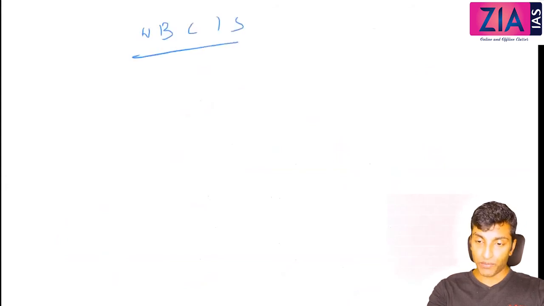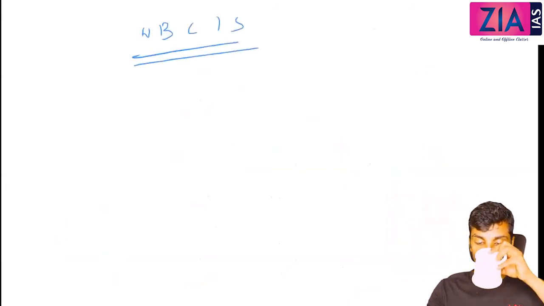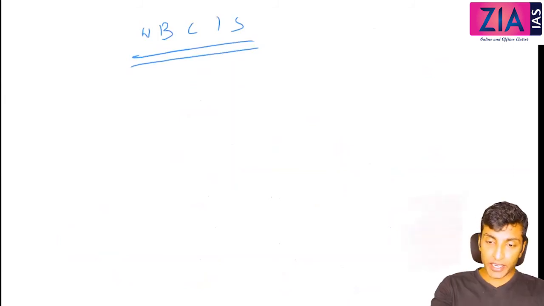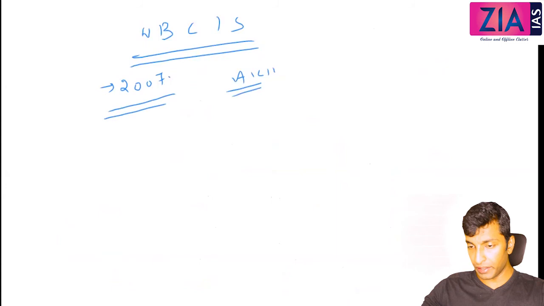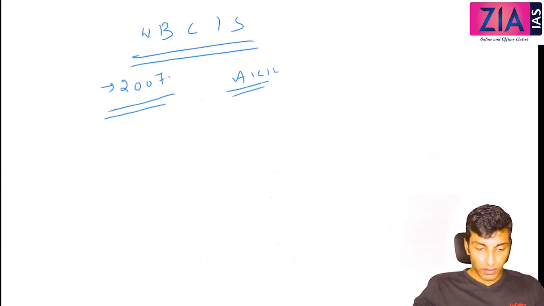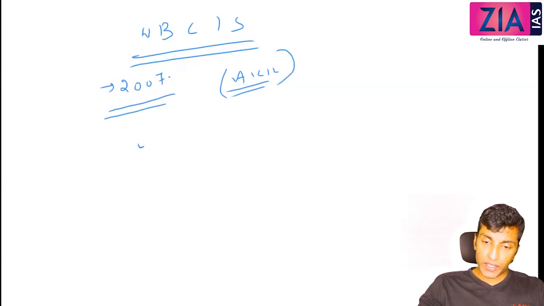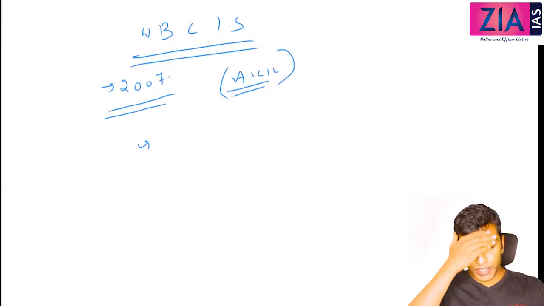Okay, next is weather-based crop insurance scheme. Just write weather-based crop insurance scheme. It was initiated in 2007 by again AICIL, Agriculture Insurance Company of India Limited. Just write one line over there. It provides protection to farmers.